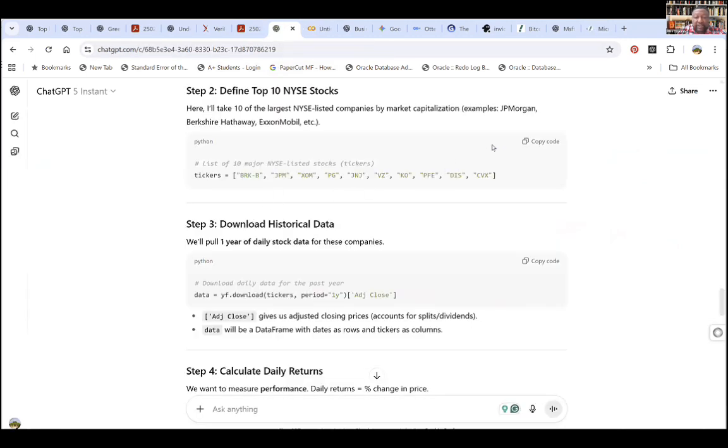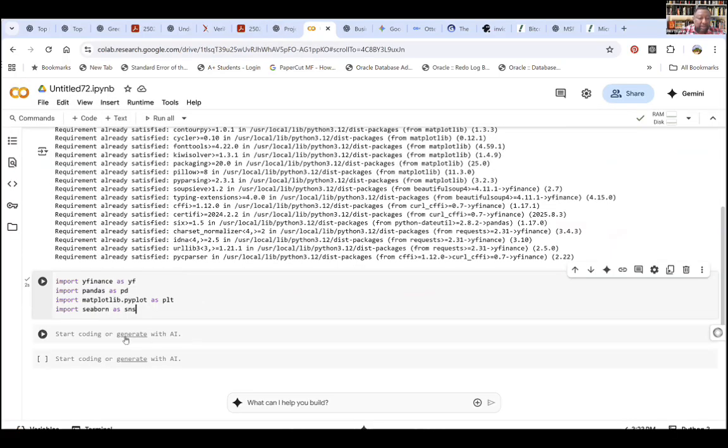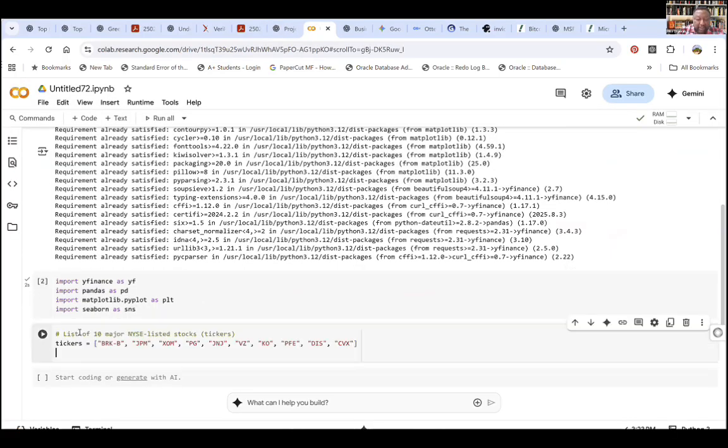Let's come back here. This is the list of tickers. Just looking at some of them, I know this is Berkshire Hathaway, owned by Warren Buffett, and J&J, Johnson & Johnson. Let's just use the 10 major ones. There are some we don't see here, like Microsoft and Tesla, but it doesn't really matter.